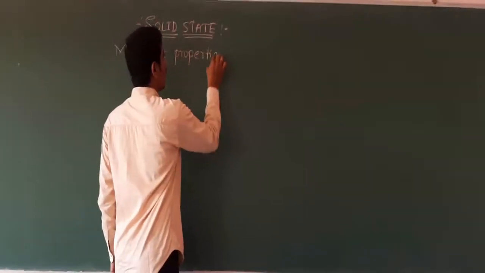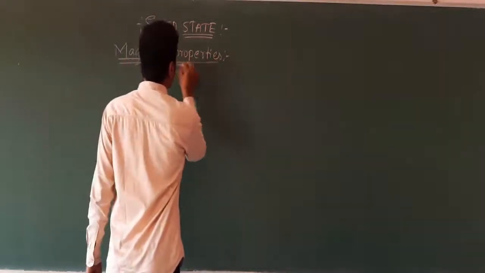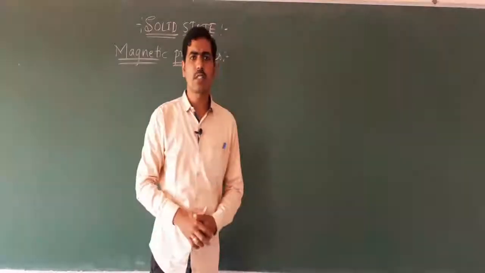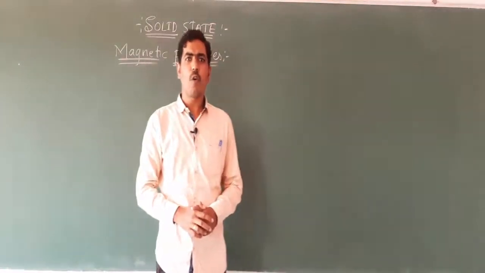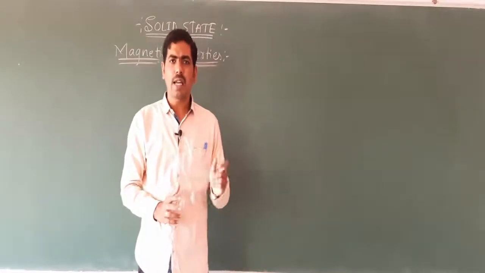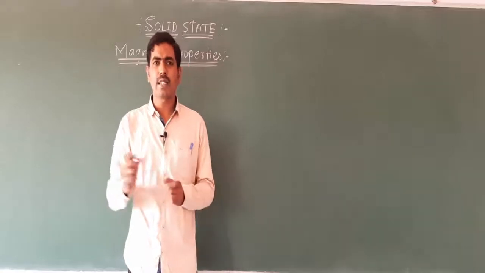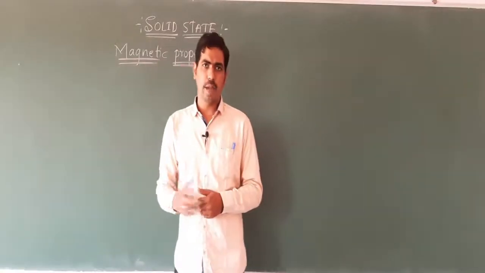As you all know, some solids are attracted towards a magnet in the presence of a magnetic field. When I keep iron in a magnetic field, that iron gets attracted towards the magnet.